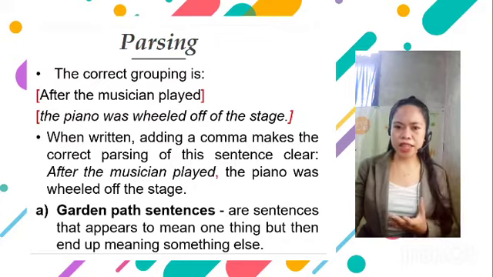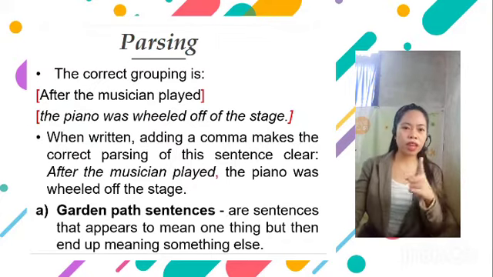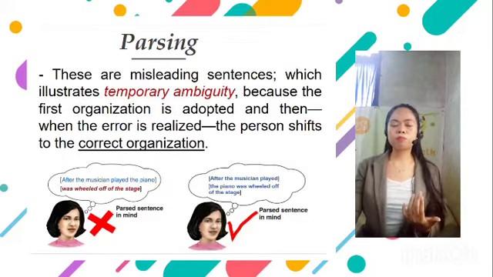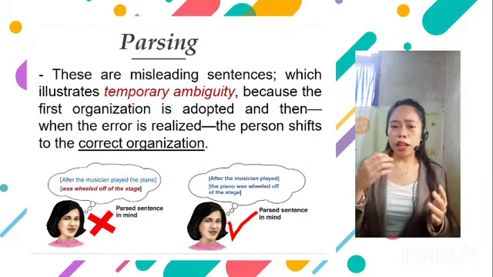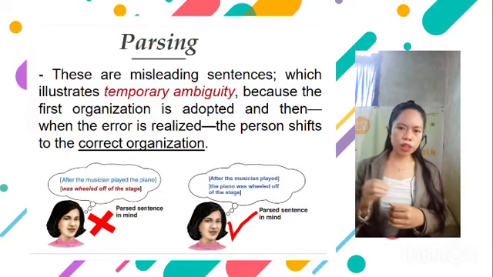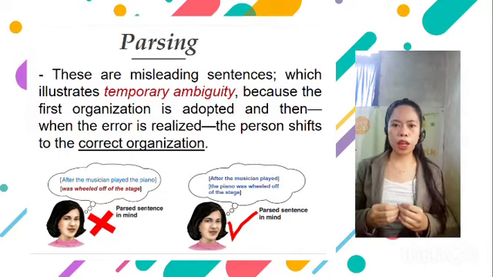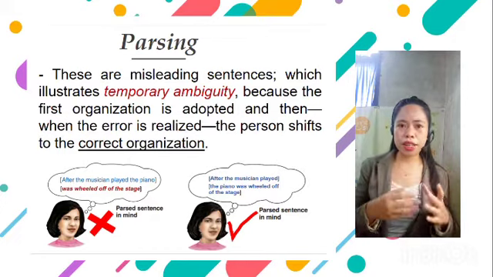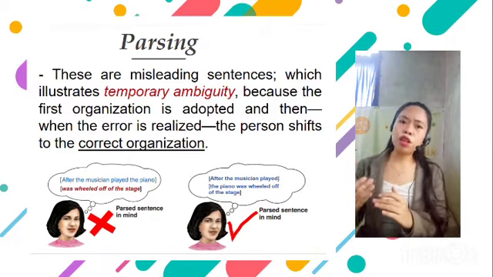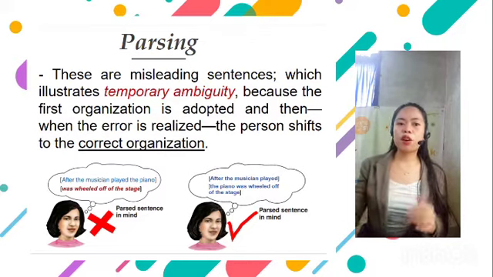These are sentences that appear to mean one thing, but then end up meaning something else. Simply put, these are misleading sentences, which illustrate temporary ambiguity because the first organization is adopted and then when the error is realized, the person shifts to the correct organization.